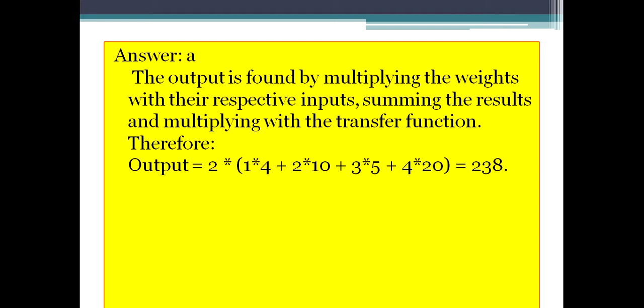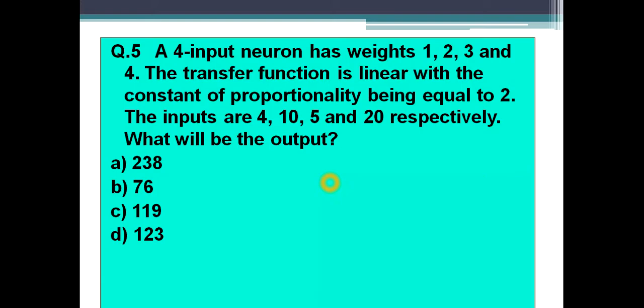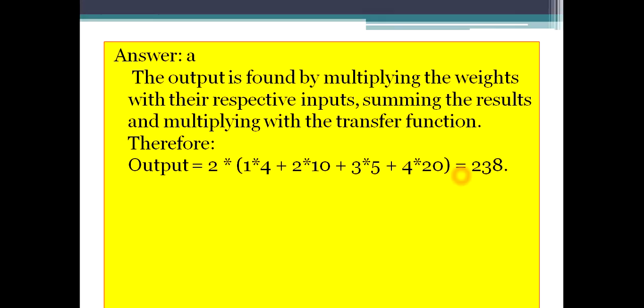2 into 1 cross 4, that is the weight into the respective input, then 2, 10, 3, 5, 4, 20. So overall, you'll get the output as 238. I hope this is clear. And this question is very much important. You can mark it as important because this is asked the maximum number of times in UGC NET examinations. Still, if you have any doubt, please feel free to ask me.